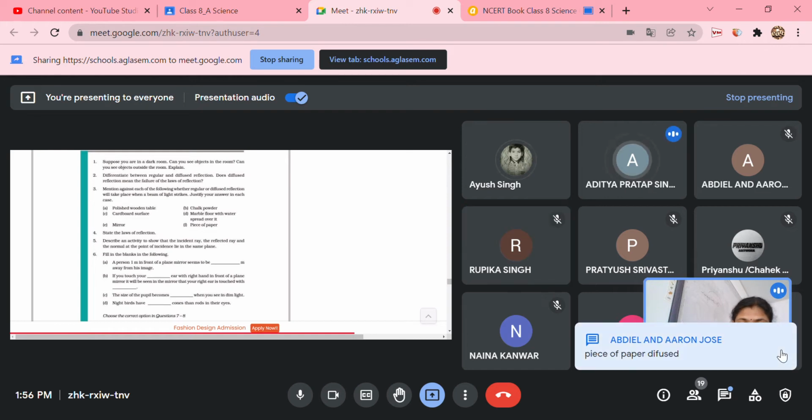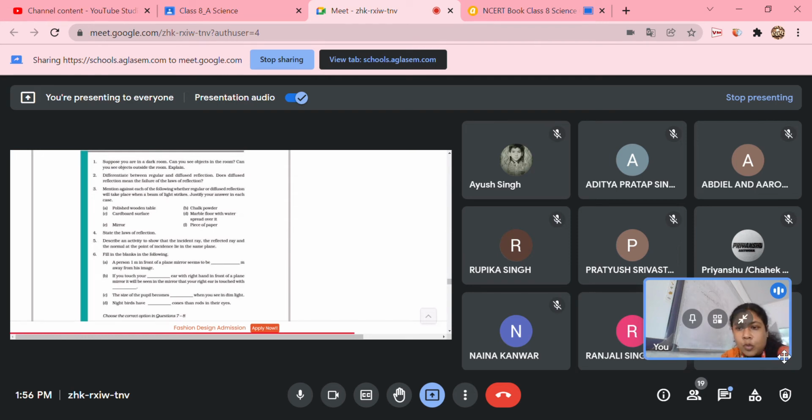Piece of paper. Ma'am, diffused. Yes, piece of paper will be diffused one. Any paper, you are not able to see anything on the paper, but the paper is getting illuminated when light is falling on it.